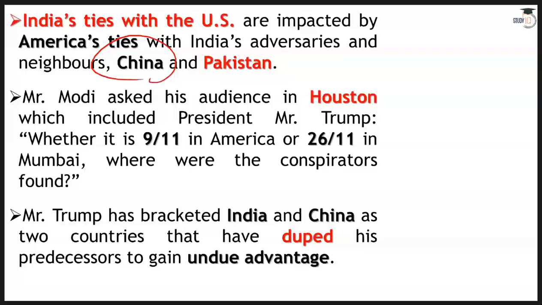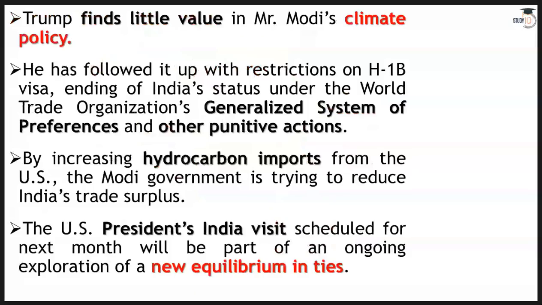Mr. Modi also talked about 9/11 and 26/11. He said there is a common thread between both these terrorist attacks, and he was directly or indirectly talking about, of course, Pakistan. Mr. Trump has bracketed India and China. Many times we find Mr. Trump getting harsh on India as well. Like he said that these two countries have duped the USA for a very long period of time. He's not a supporter of Mr. Modi's climate change policy. He has kicked India out of the Generalized System of Preferences.